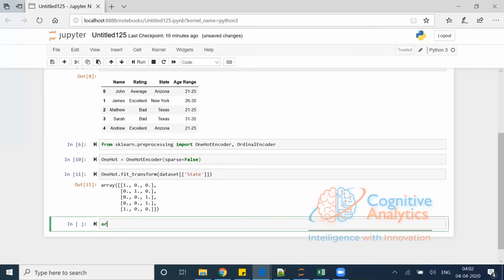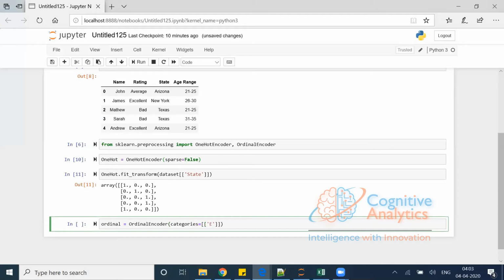Now I will create ordinal is equal to OrdinalEncoder. Now I have to tell it that this is my ordinal encoding, so these are the categories. The first one is excellent.